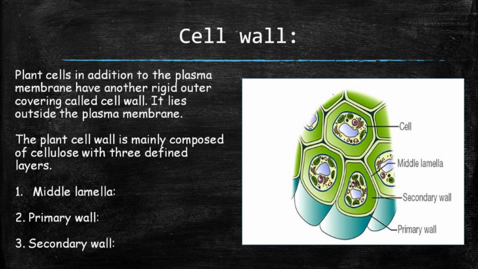The plant cell wall is mainly composed of cellulose with three defined layers. The first one is the middle lamella, which is the first layer formed during cell division. The second one is the primary wall, formed by the deposition of cellulosic material on the middle lamella, and it includes microfibrils. The third one is the secondary wall, formed by the deposition of lignin and cutin on the primary wall. You can see the picture. The different parts of the cell wall are labeled as described.